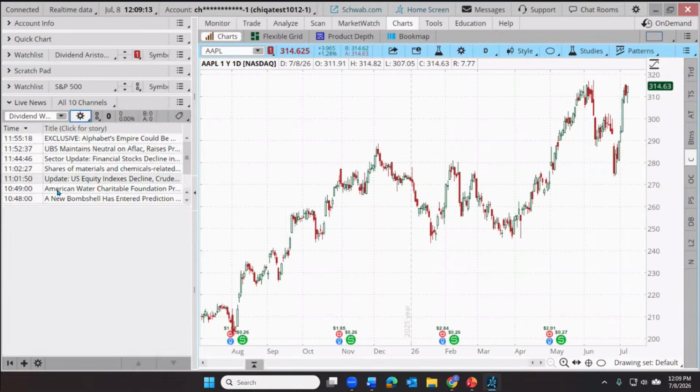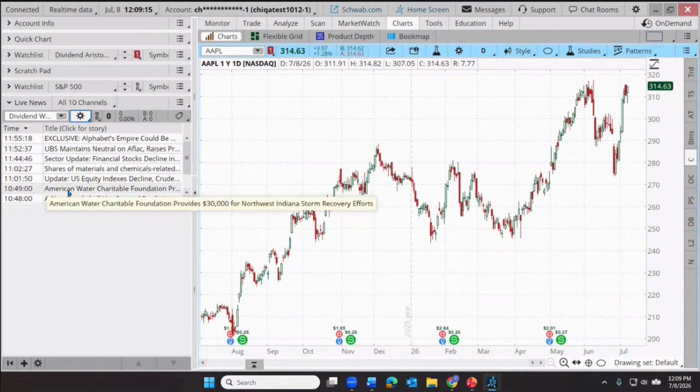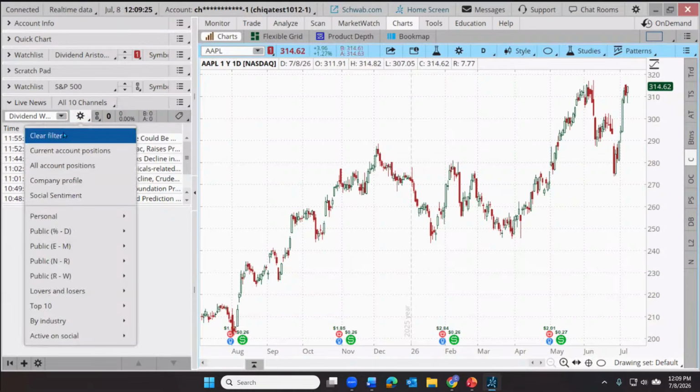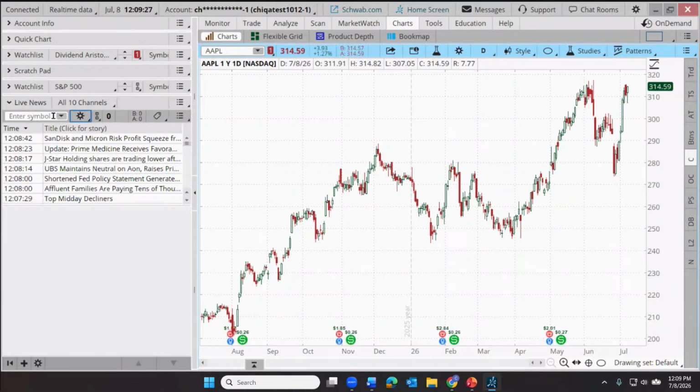So this is going to sort through and just look for news in that watch list. So I think this is going to be a new function for a familiar tool for a lot of you that may allow a more targeted tracking of developing news. Now, finally, let's go back up here. Let's clear this filter.